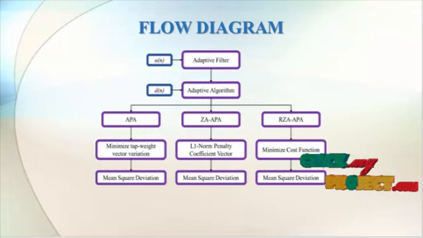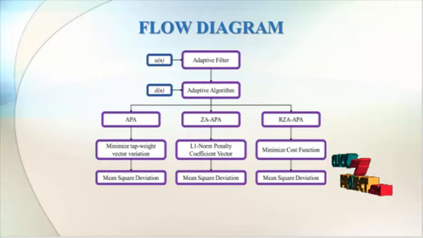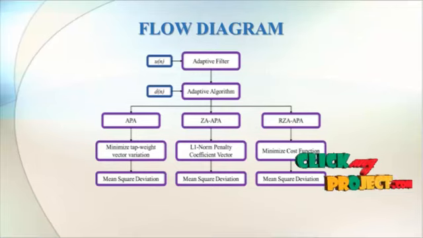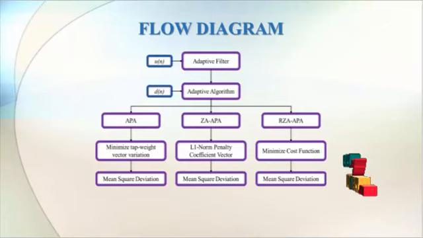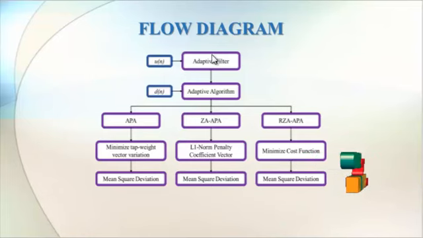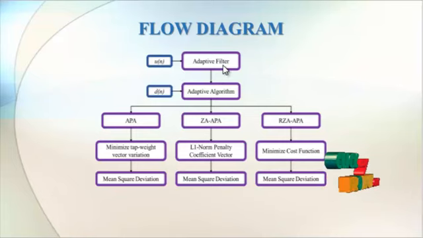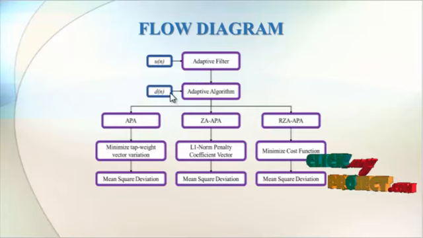The variable order affine projection algorithms adjust their projection order to their convergence needs and therefore decrease their computational cost. For sparse systems, zero attracting affine projection algorithm and reweighted zero attracting affine projection algorithm based filters are used. In a sparse system identification application, the desired signal is the output of an unknown sparse system when excited by the input signal. The input signal is also used as an input for an adaptive filter with M coefficients to produce an output estimate, which is compared to a reference signal d(n).